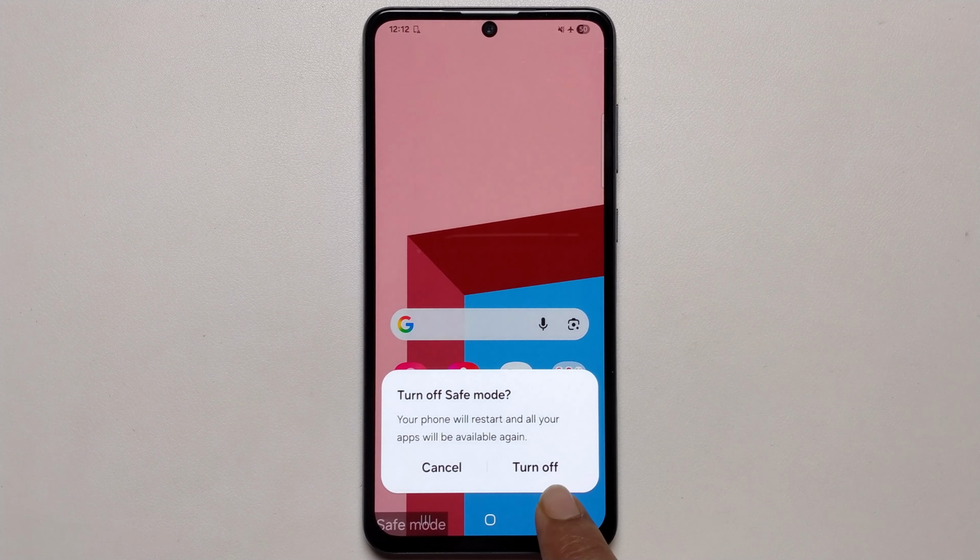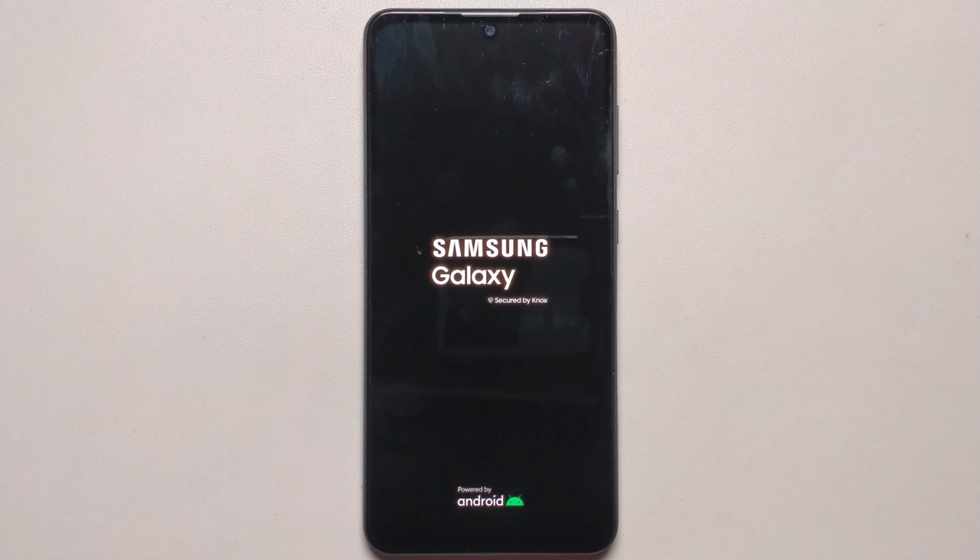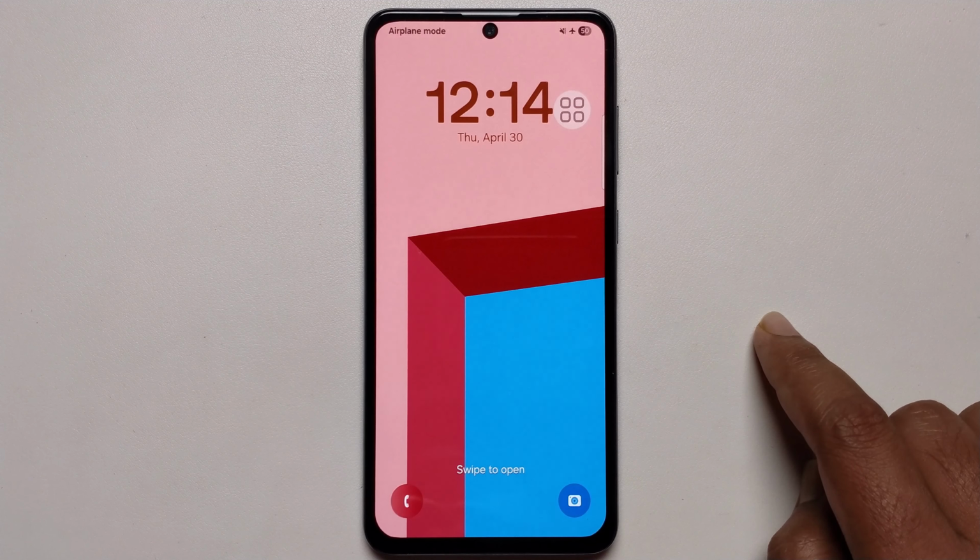And last and third solution, go to your control center, you get the power option, press on restart. Okay, alright, now successfully turned off safe mode.